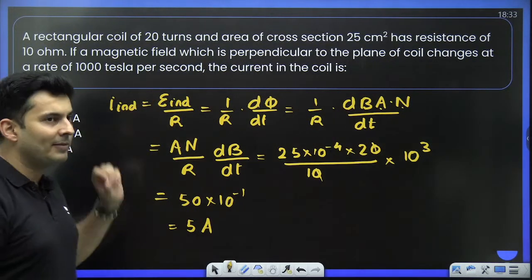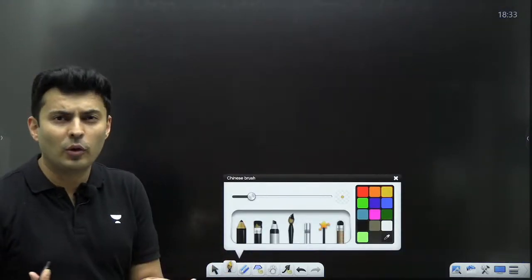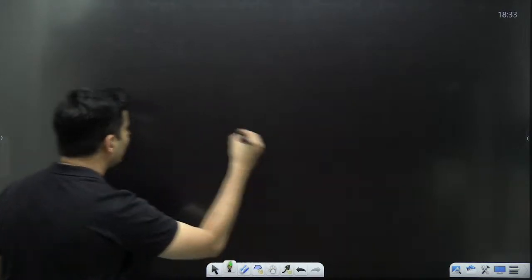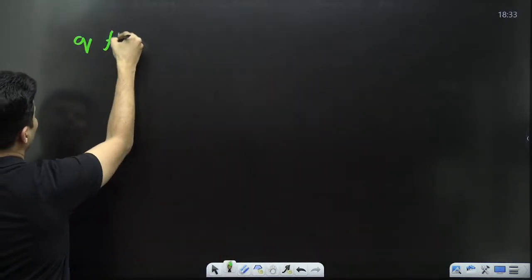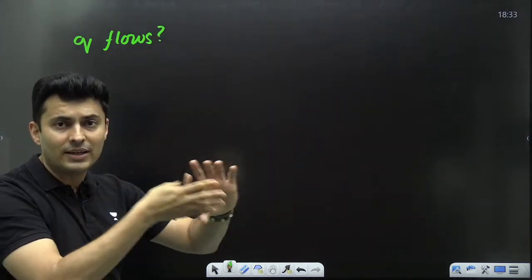So current is EMF by resistance. Sometimes they will also ask you the charge which has flown. So don't get scared if they ask you how much Q flows in the circuit, how much charge flows in the circuit, because the flux has changed, field has changed.